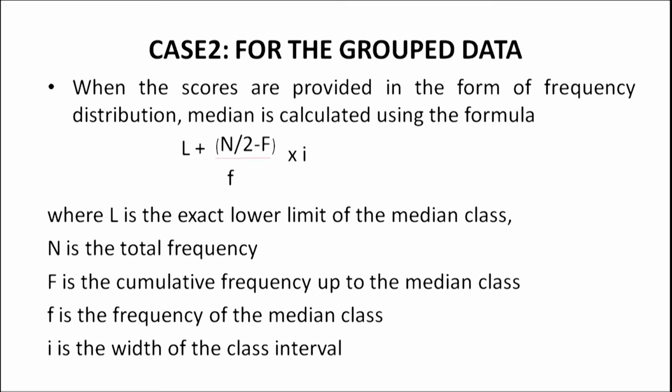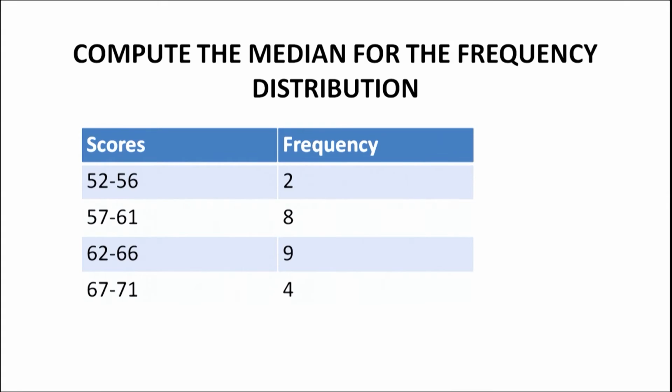When the scores are provided in the form of a frequency distribution, the median is calculated using the formula: median is equal to L plus ((n by 2 minus F) divided by f) into i, where L represents the exact lower limit of the median class, n is the total frequency, F is the cumulative frequency up to the median class, f is the frequency of the median class, and i is the width of the class interval. Compute the median for the frequency distribution.